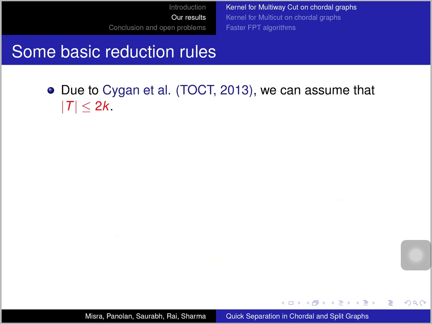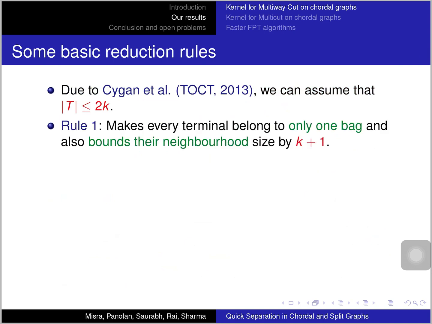Now to get to the kernel, first we give some basic reduction rules, and the first rule that we apply is actually a result due to Cygan et al., which says that we can assume for the problem that the number of terminals is at most 2k. So remember that k is the solution size. We want to delete at most k vertices, and we can assume after some pre-processing that the number of terminals is at most 2k.